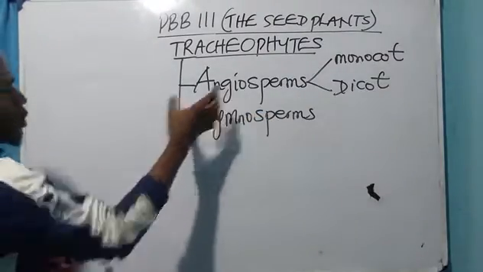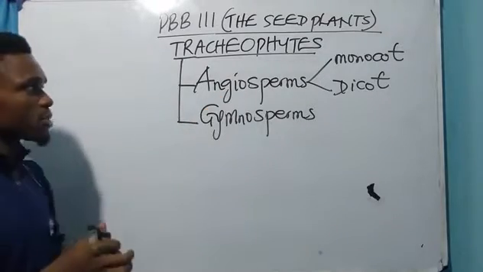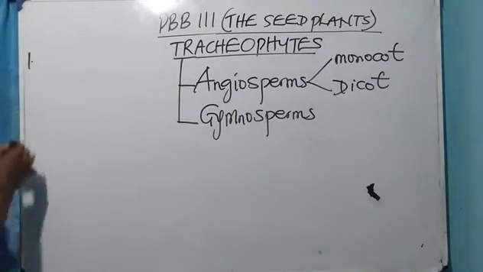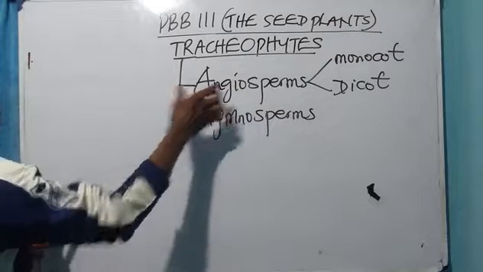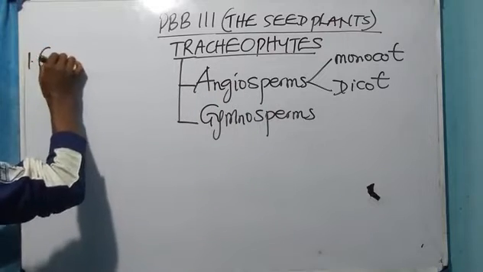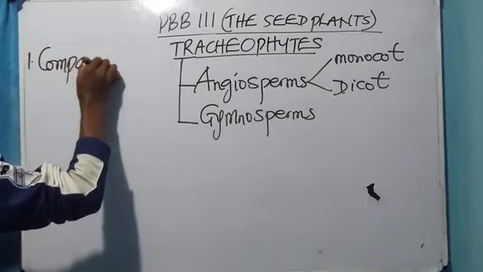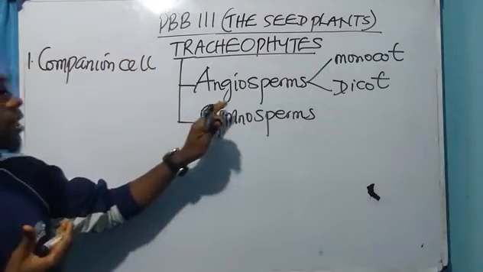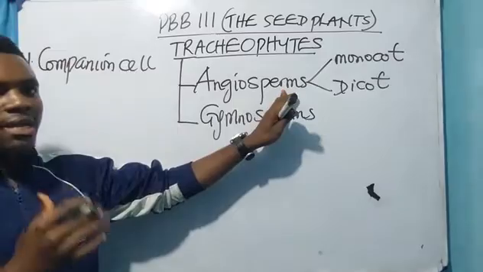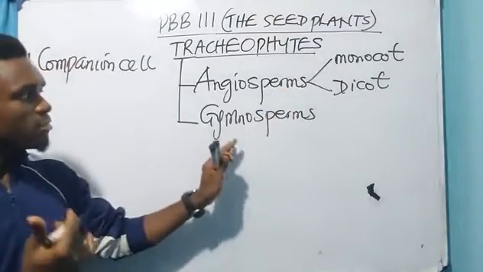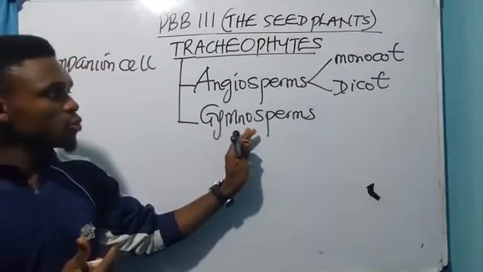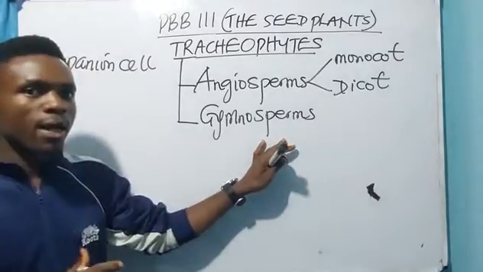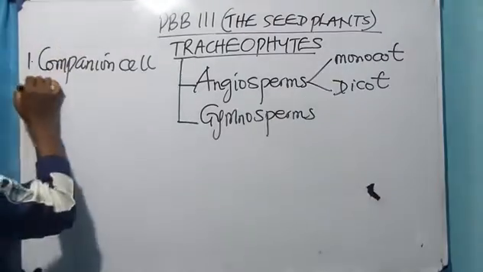Now, number one, the phloem found in the angiosperms has companion cells, but the phloem present in the gymnosperms lacks companion cells. Take note of that.